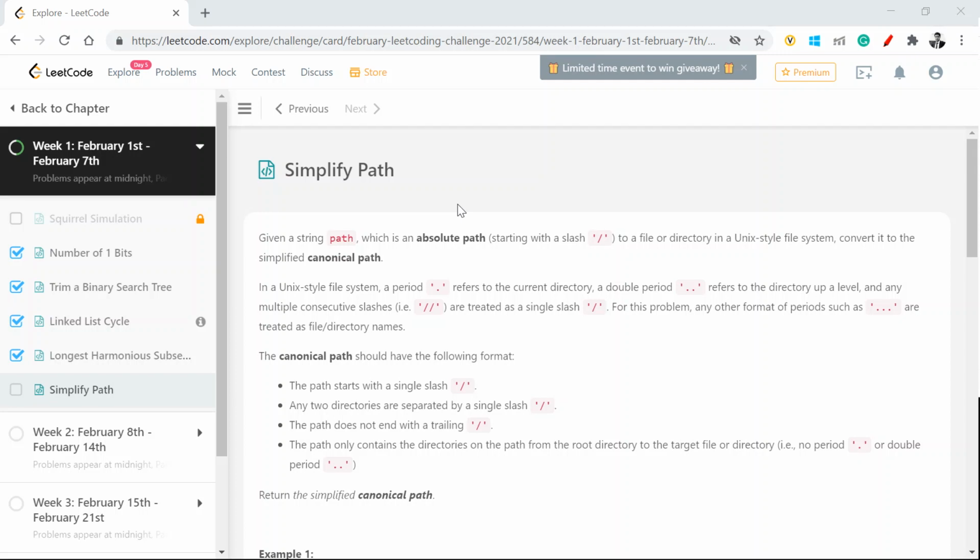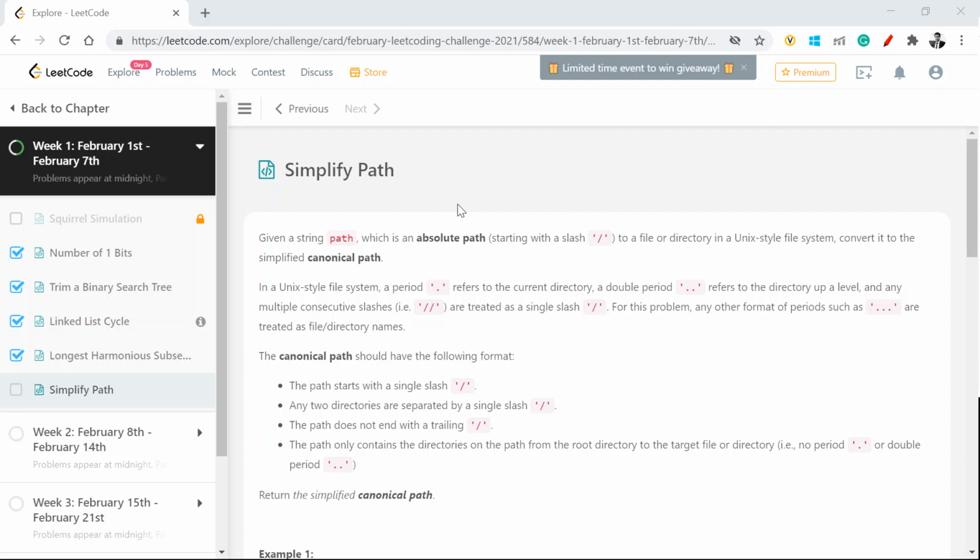Today we are looking at another LeetCode question, which is Simplify Path. This question was asked in the first week of February 2021. The question says: given a string path, which is an absolute path starting with a slash, referring to a file or directory in the Unix file system, we need to convert it to the canonical path.